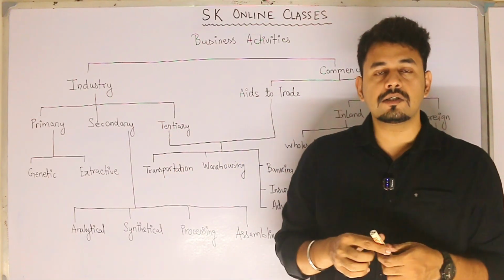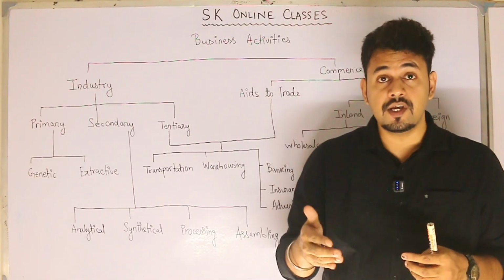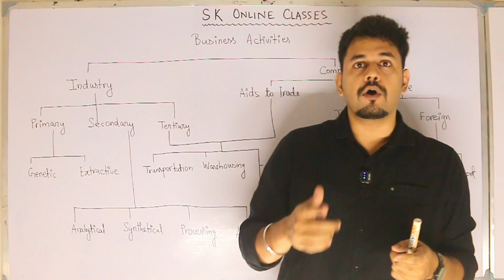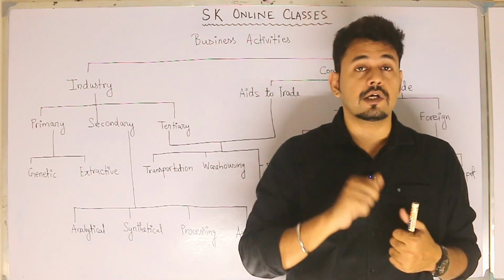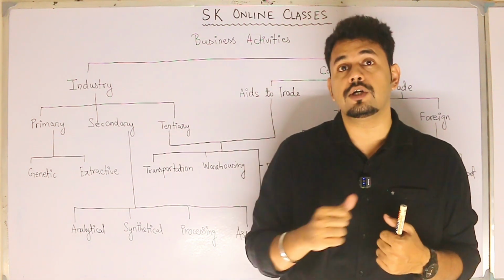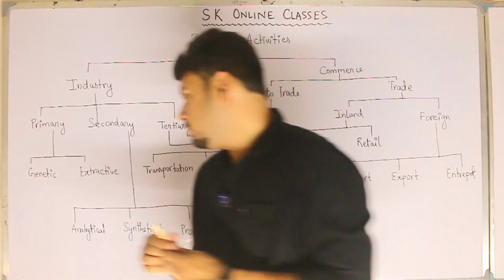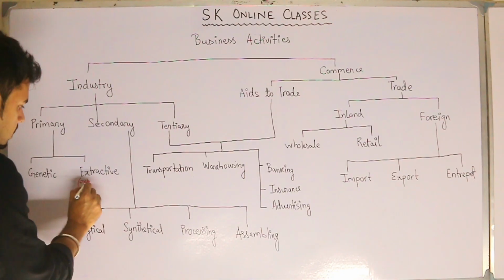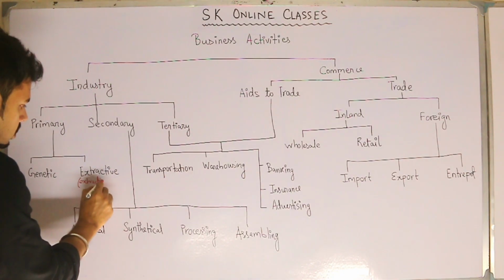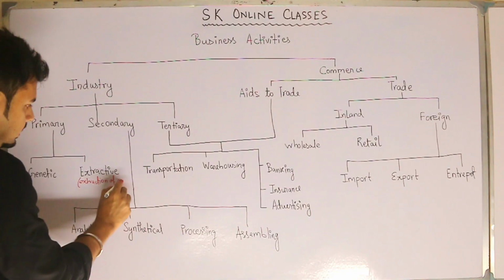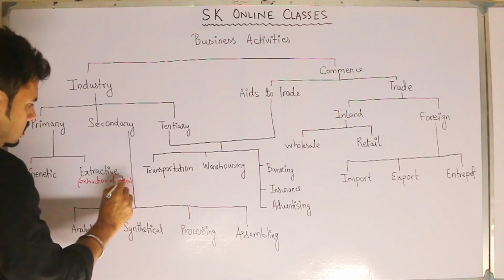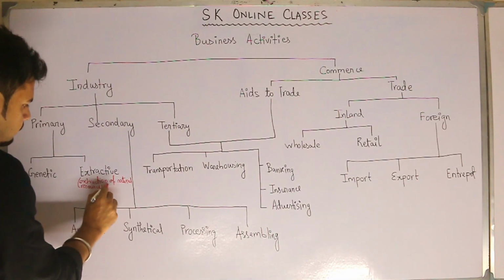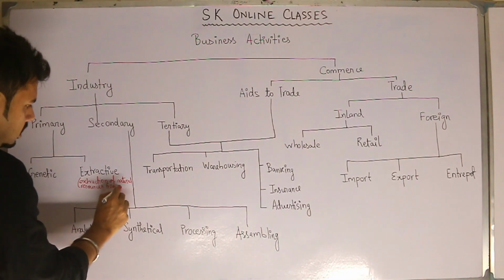Extractive industries are those industries in which extraction of natural resources takes place from the surface of earth. Surface of earth includes water bodies as well. Say, for example, I would write: extraction of natural resources from earth.